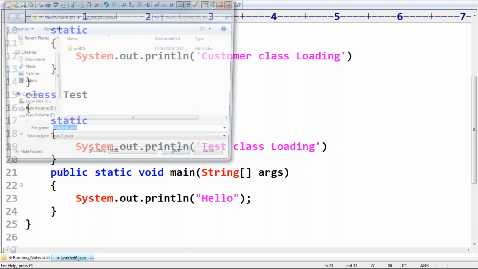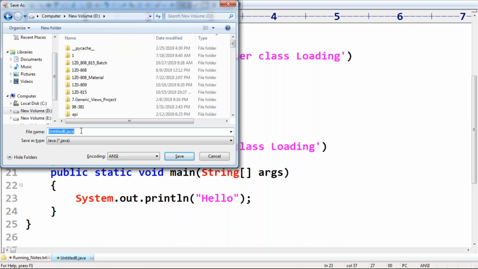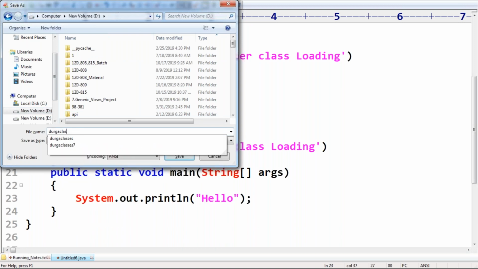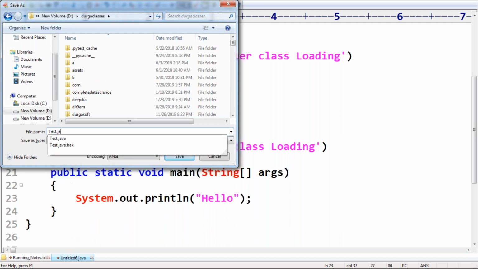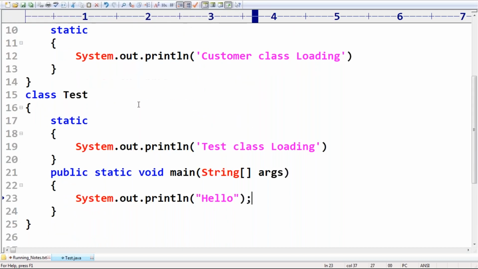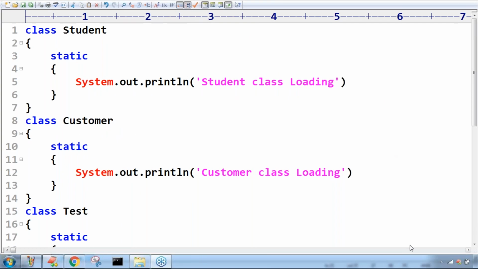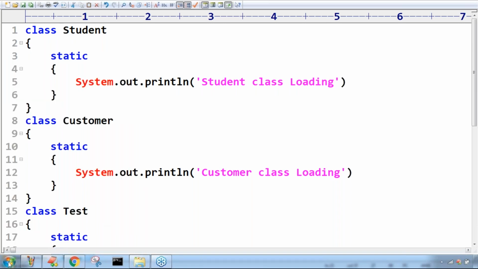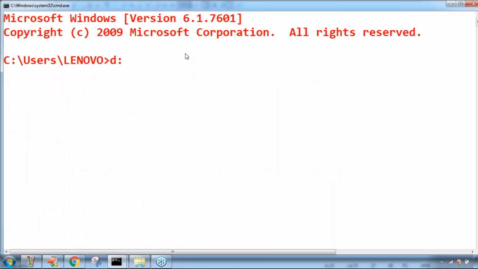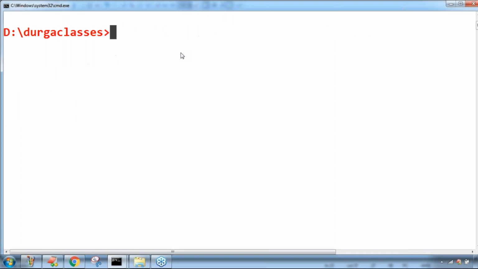Now let me save this code. Here just observe this, Durga classes, next, and after that test.java, like I'm saving. Listen very carefully, the most valuable important point I want to show practically. Here, javac Test.java compiles fine.